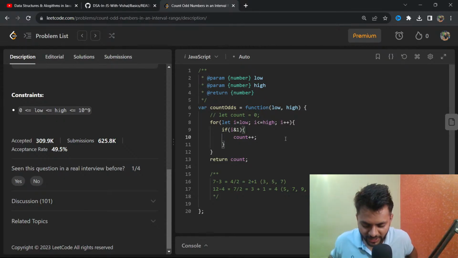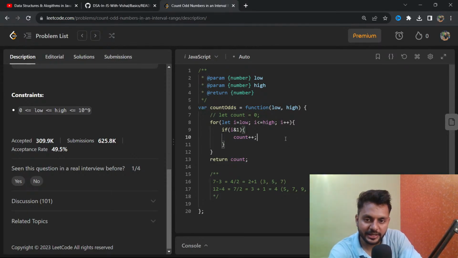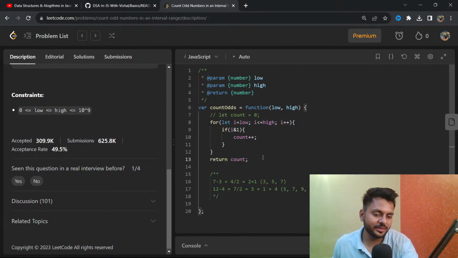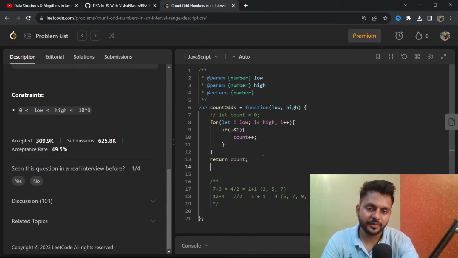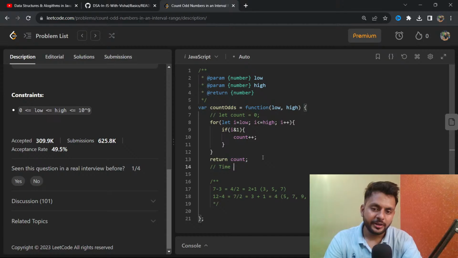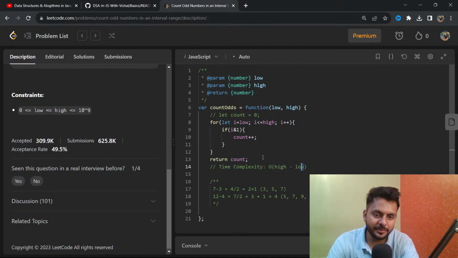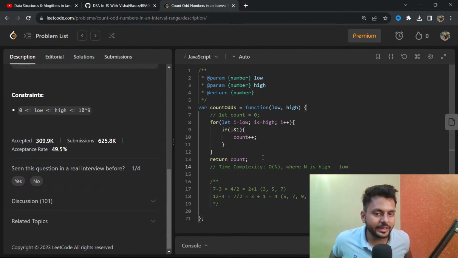Whenever you explain O(n), you say O(n) where n is... what is n? You can say it is a linear time complexity. But what will the time complexity of this be? You can say the time complexity of this will be O(high minus low), and you can replace it by O(n) where n is high minus low. And it is a linear time complexity.